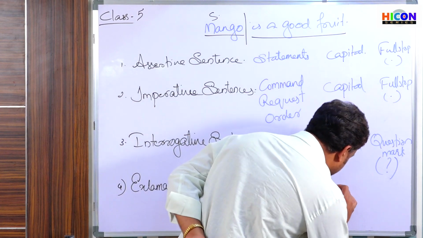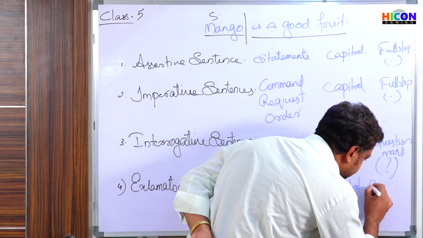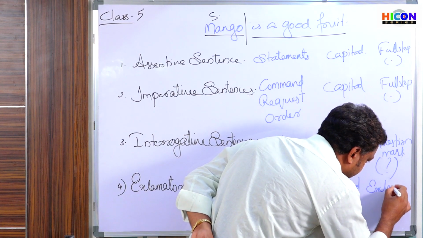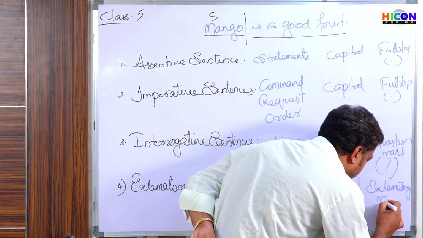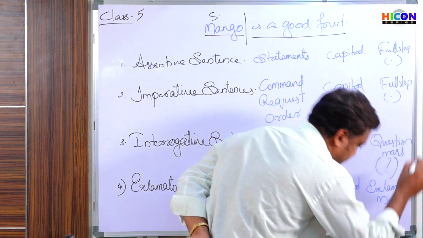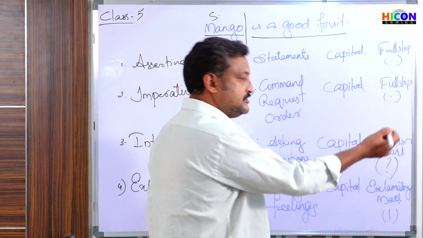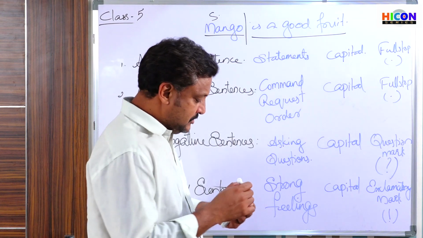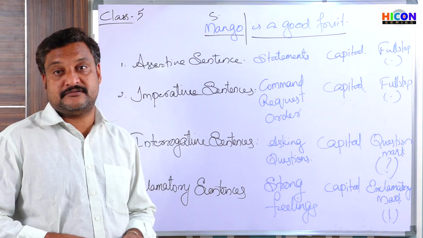Exclamatory sentences also start with a capital letter, but end with an exclamatory mark. This is the exclamatory mark, a dash with a dot under it. So these are the four types of sentences, right?